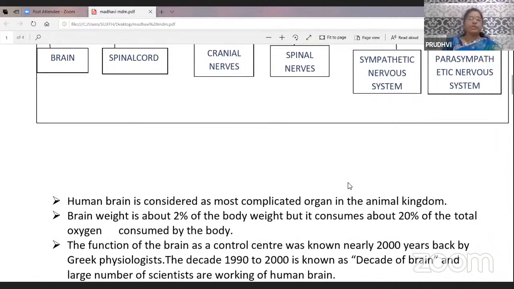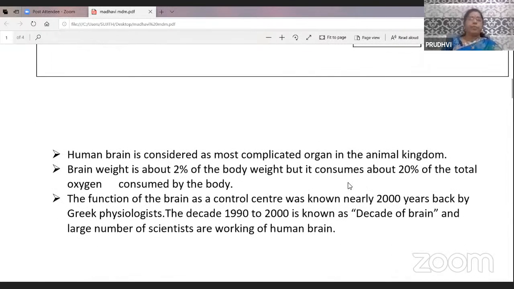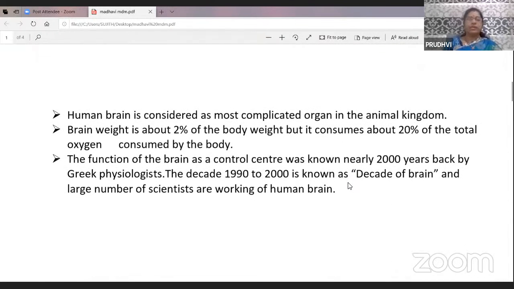Now I proceed to explain about the main component of the central nervous system, that is the brain. The human brain is a marvelous and most complicated organ in the human body. The brain is considered the most complicated organ in the animal kingdom.